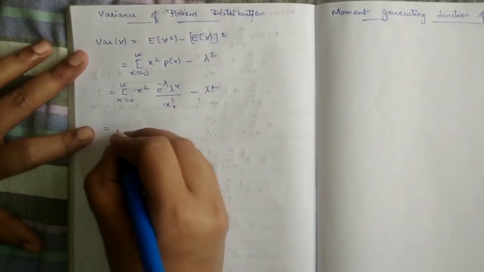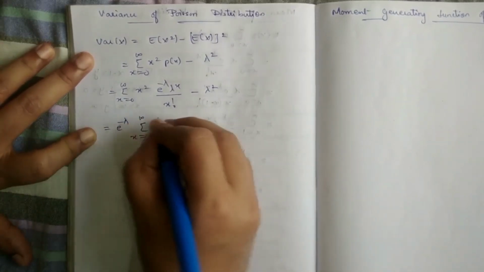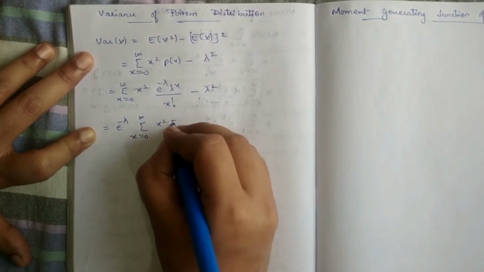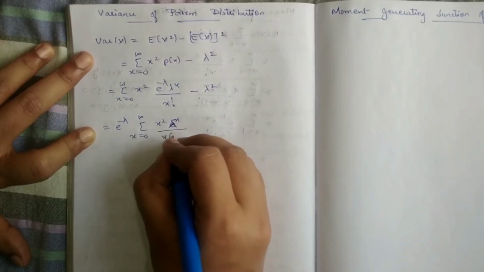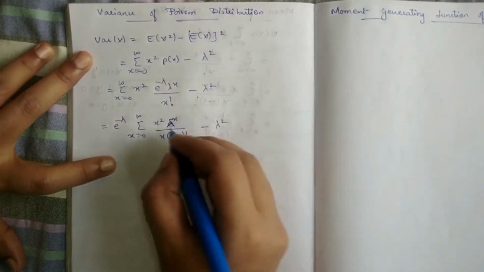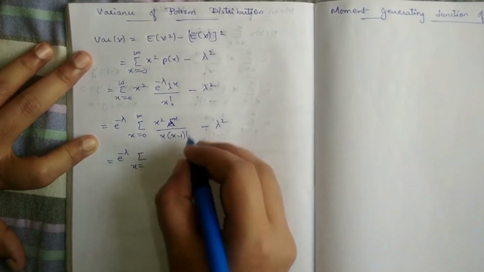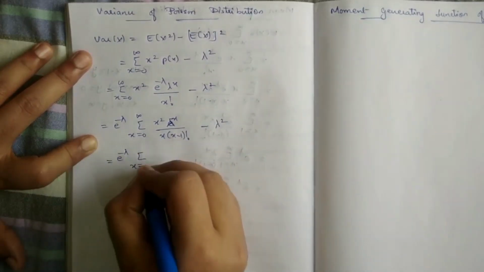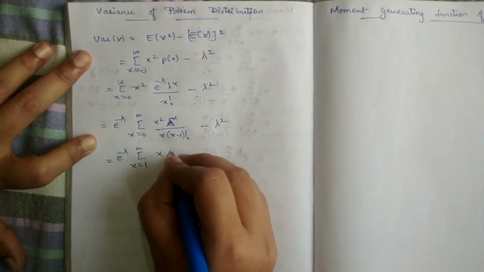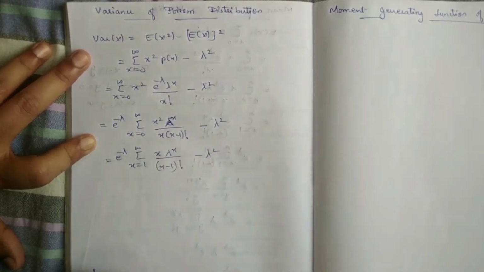So this is e power minus lambda summation x from 0 to infinity x square, lambda power x by x into x minus 1 factorial, minus lambda square. Now x and x will get cancelled, so e power minus lambda summation, x minus 1 factorial will be left, x will start from 1 to infinity, one x is left, lambda power x by x minus 1 factorial, minus lambda square.